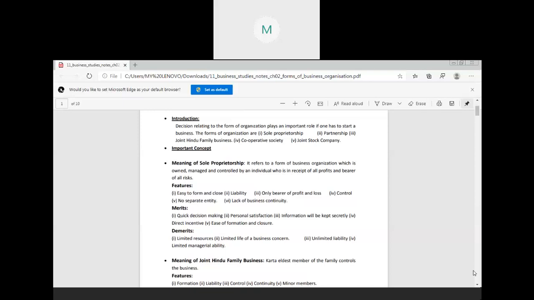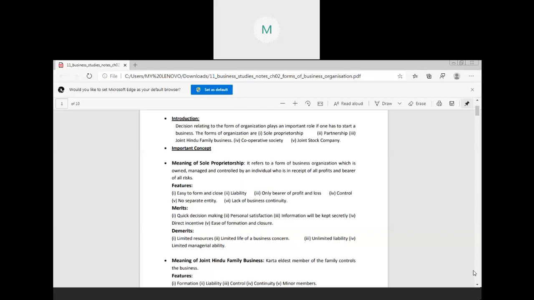In case of death or the insolvency of the businessman, the business will come to an end because there is no separate entity of the business. Now, the last one is your lack of business continuity. As I told you that there is no separate entity of the business, that's why there is no business continuity on the death or the insolvency of the owner. The business will come to an end. So the features of the sole proprietorship are clear to you all, everyone?